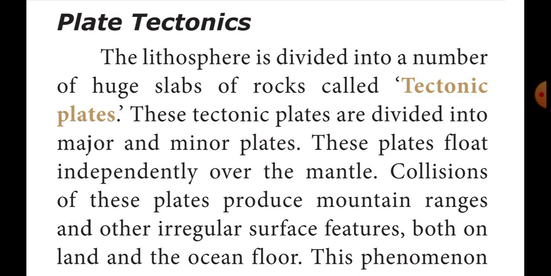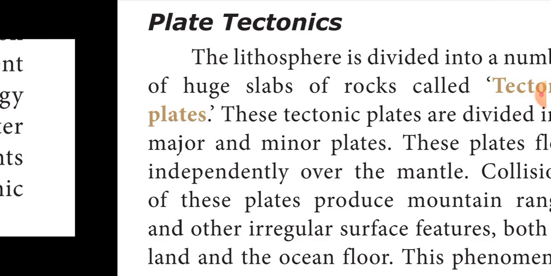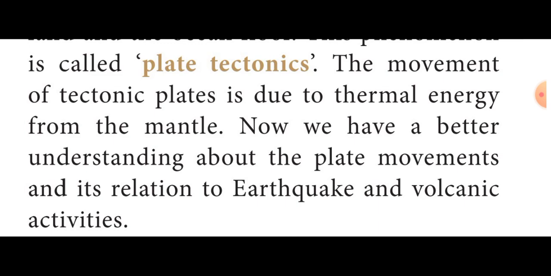Because of the crashing of tectonic plates. This phenomenon is called plate tectonics.